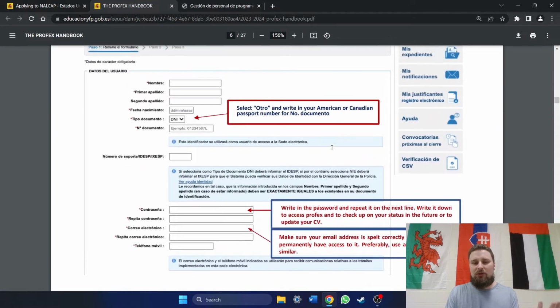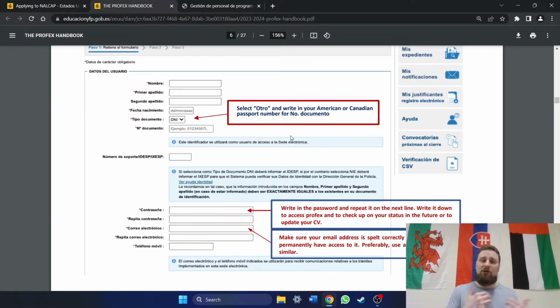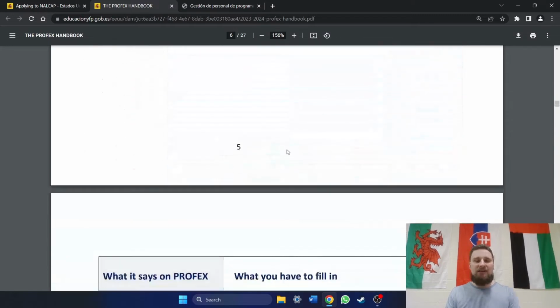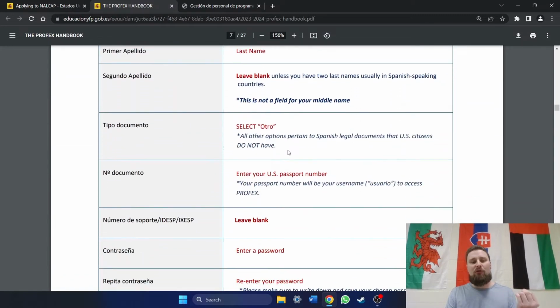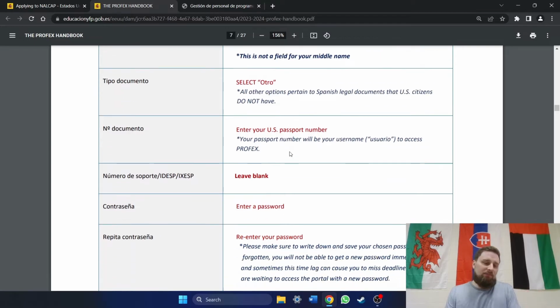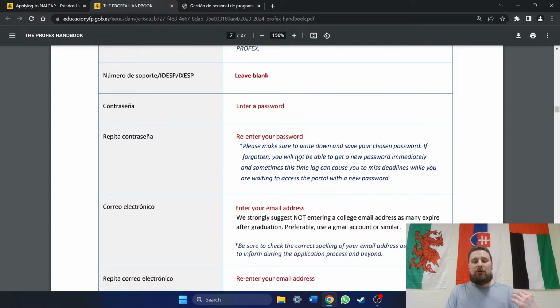I'm not really going to go into super depth on all of these, because that's what this handbook is for. But what I do want to do is talk about some things that were actually wrong. They were actually incorrect and caused people, including myself, to get tripped up along the way. And the first one is in filling out your PROFEX account, getting it ready before applications open.